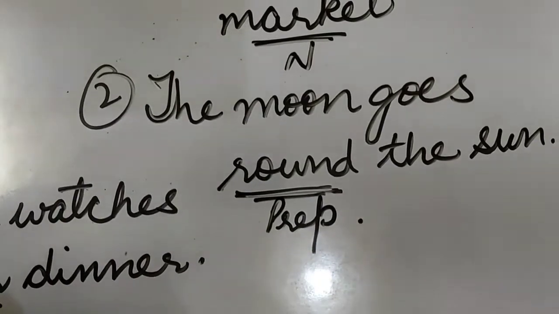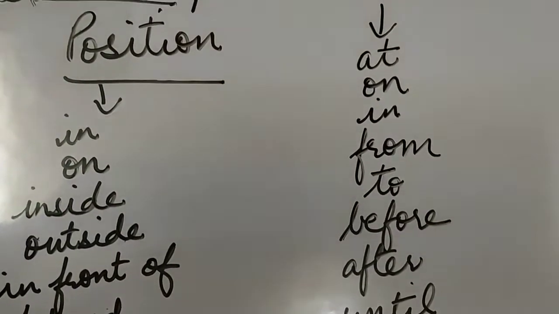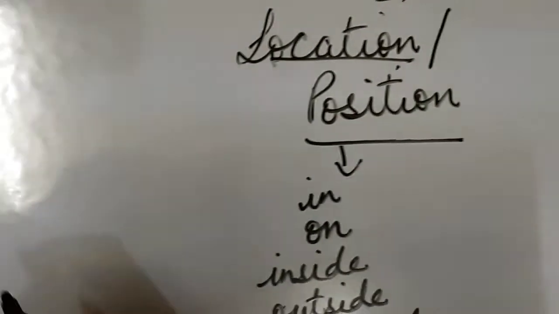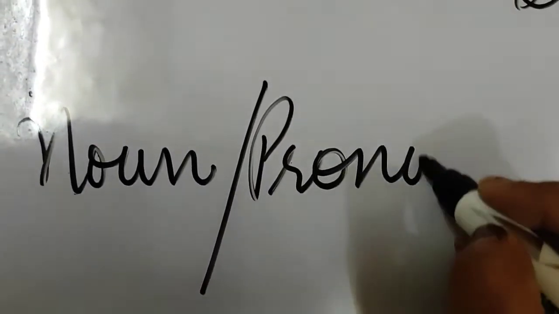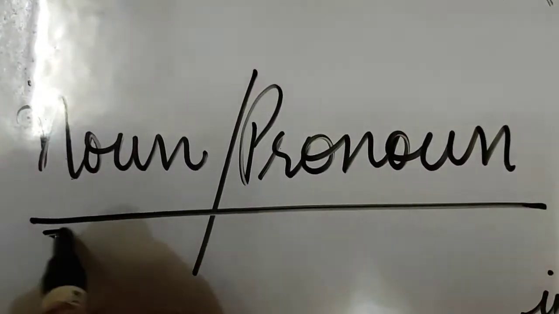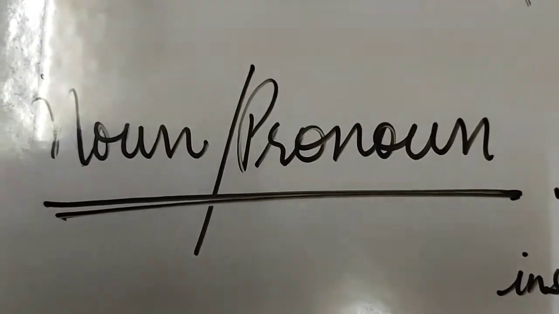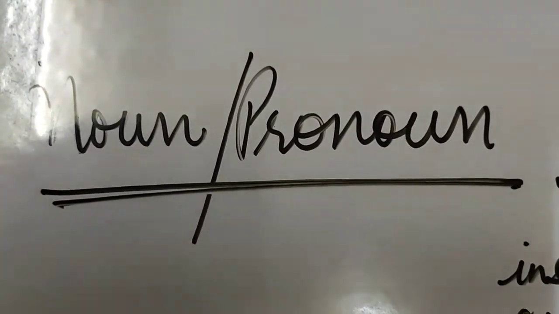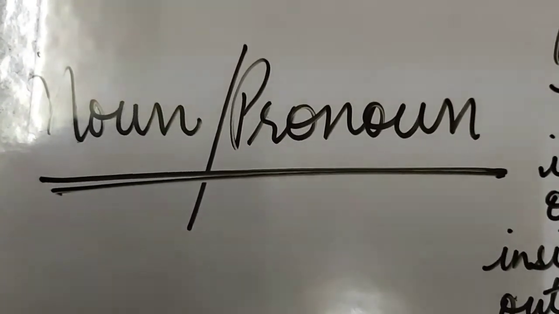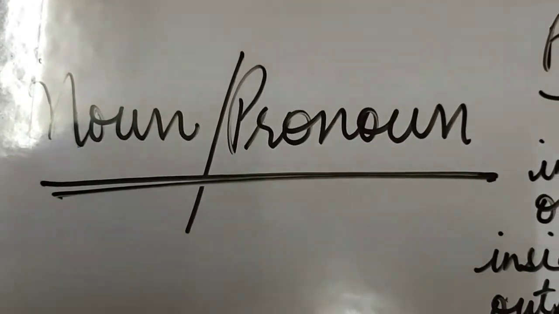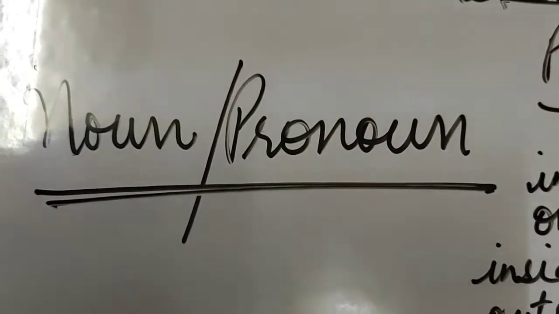So I hope children you all have understood what a preposition is. Basically a preposition is a word which is used before a noun or a pronoun. Just remember this, that it is used before a noun or a pronoun, then you will not make any mistake while identifying the preposition in a sentence. It also shows the relation with another word in the sentence.